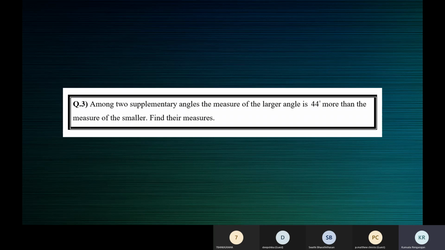Anugraha, if the greater angle is x, what will be the smaller angle? Ma'am, x minus 44, ma'am. If the greater angle is x, the smaller angle is x minus 44. And what kind of angles are the two angles? Supplementary, ma'am. So when you add the two angles, what should be the answer? 180 degrees.